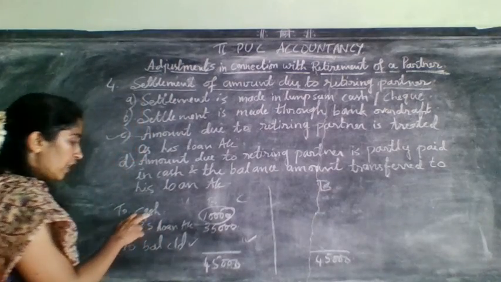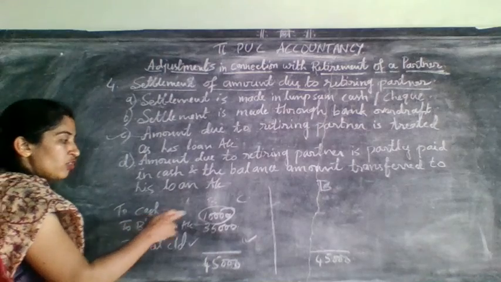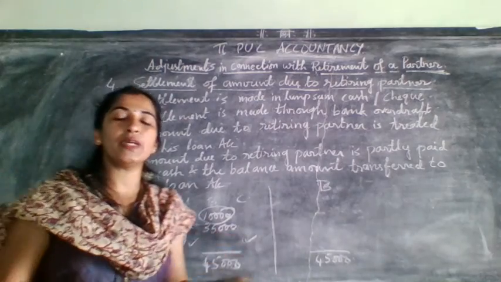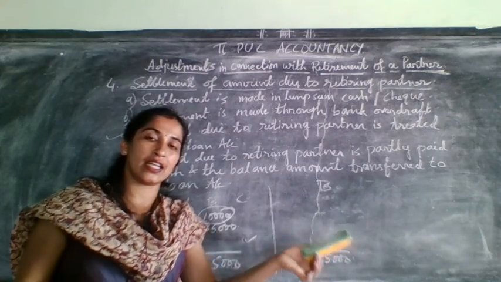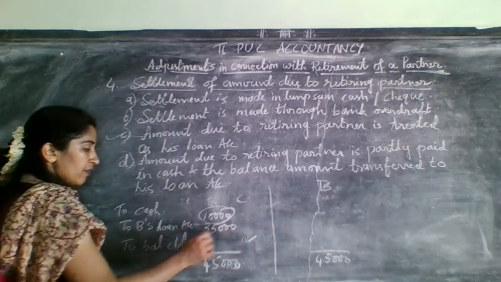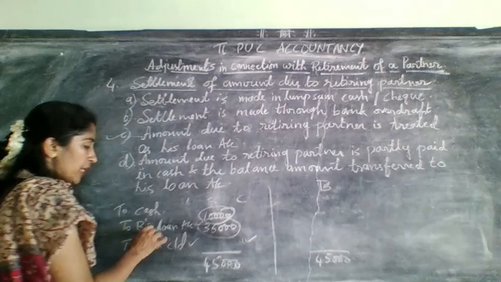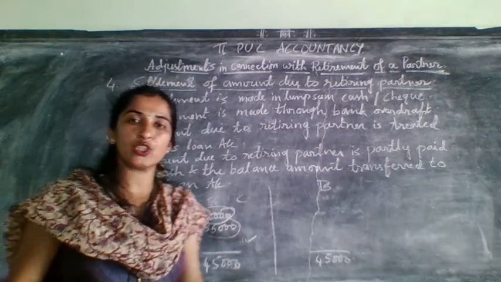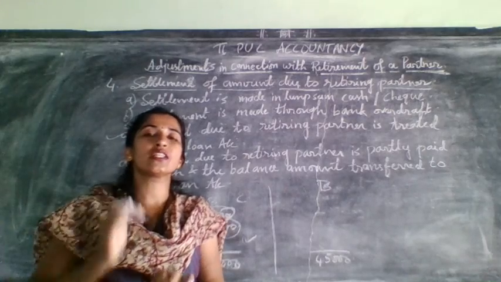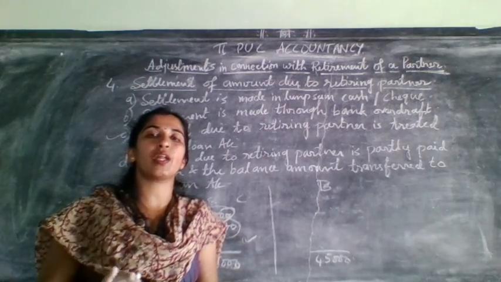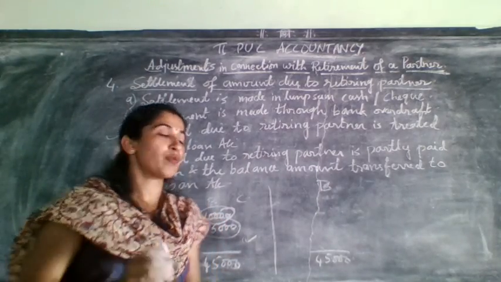Remember, whatever you write here as cash should be minused from the cash account on which side? Asset side. And this 35,000 B's loan account should be shown on the liability side of the balance sheet separately, not with the partner's capital account. You need to show this separately.